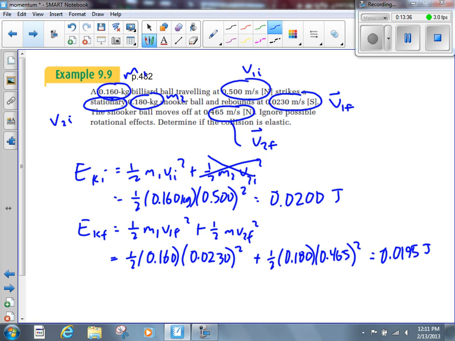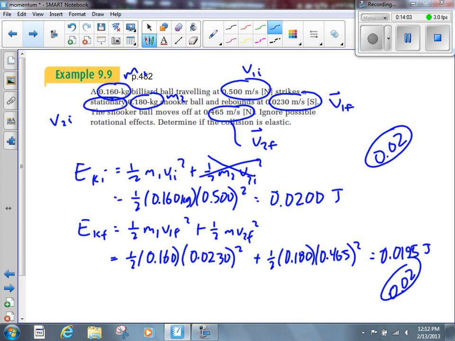We would say this is inelastic because there's kinetic energy lost. Now, there's not very much kinetic energy lost. If I rounded that to one digit, in fact, I would get 0.02, and I would get 0.02. That would tell me it's elastic. So how do we know where to round to here? How do we know whether to go to one digit there, or two digits, or three digits, or whatever? That affects what our answer is, whether it's elastic or inelastic.